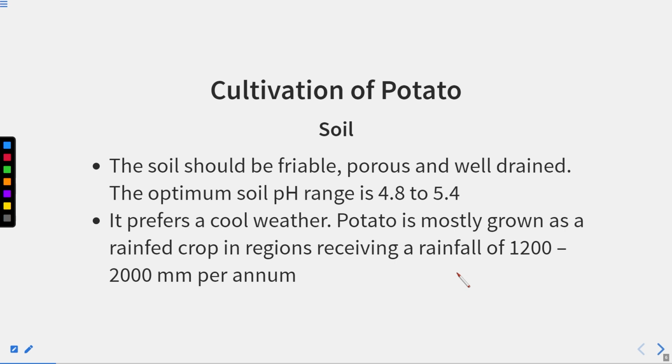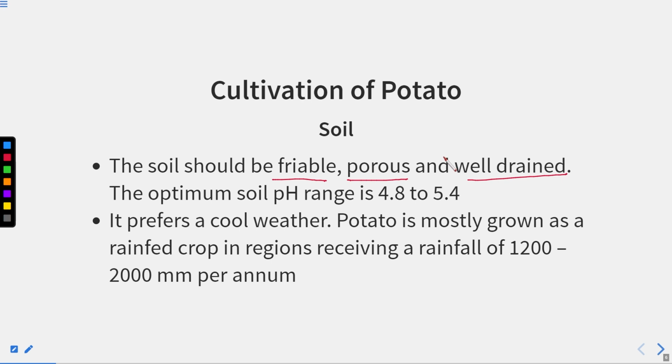Now the soil is one of the very important factors for growing this potato crop. So the soil should be friable, porous and well drained, right? Because the potato is the underground stem, and that is used as a food crop, so that has to grow in the soil only.